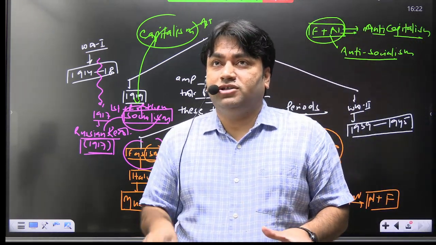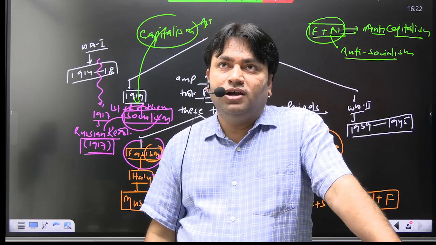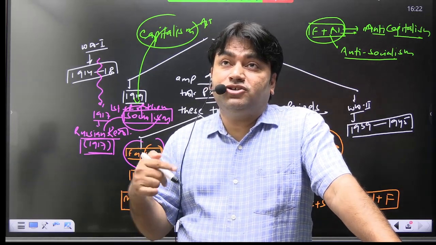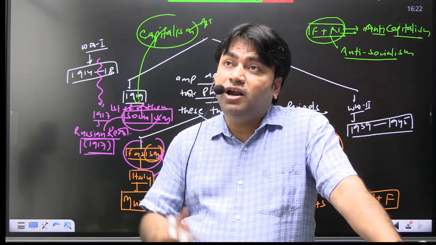Conflict of ideology. Was conflict of ideology a reason for the Second World War? Yes. Were the aggressions of Mussolini and Hitler responsible for the outbreak of the Second World War? Yes.